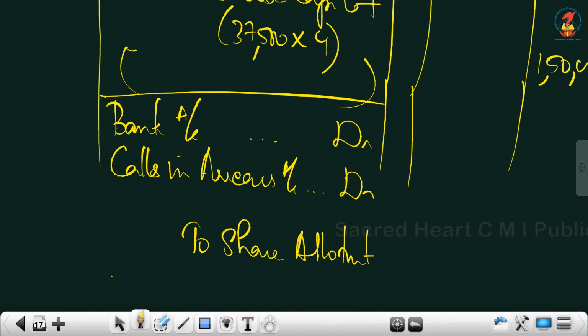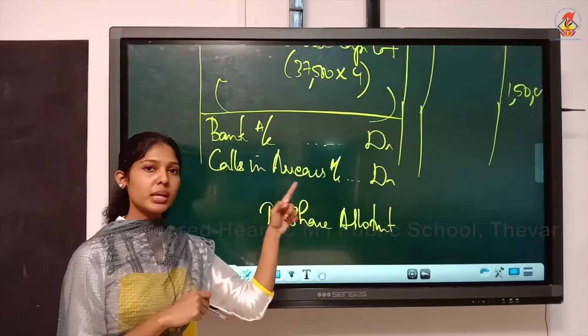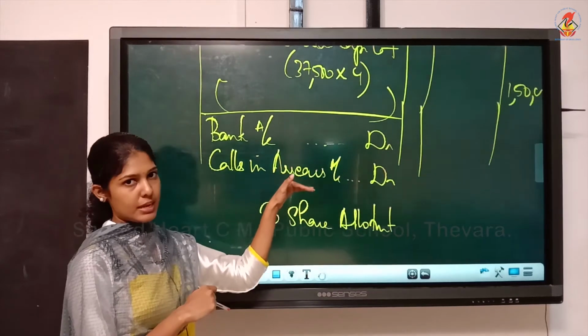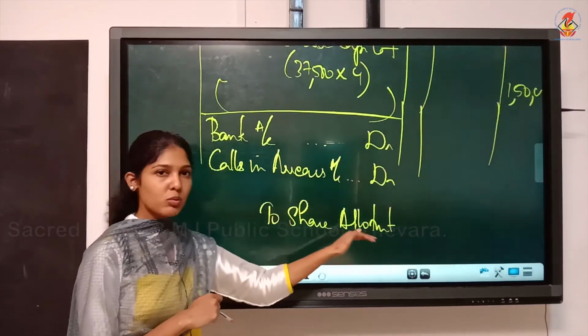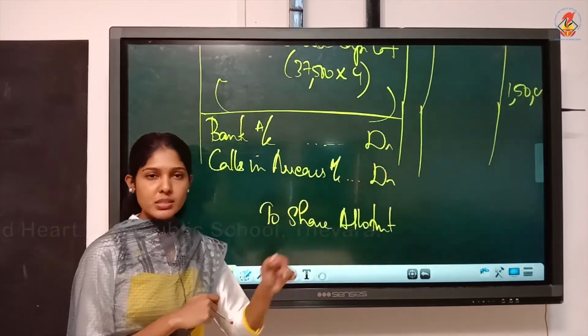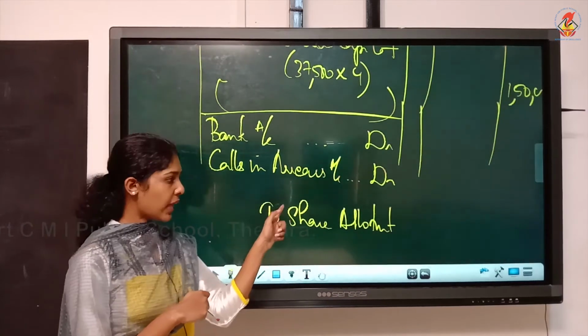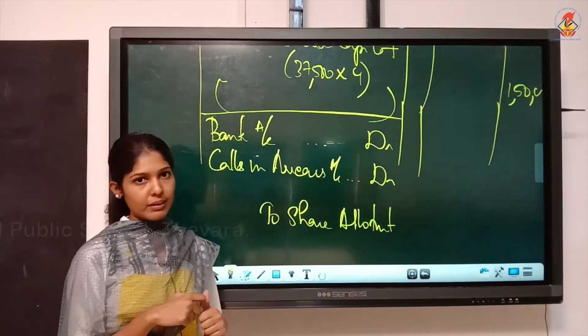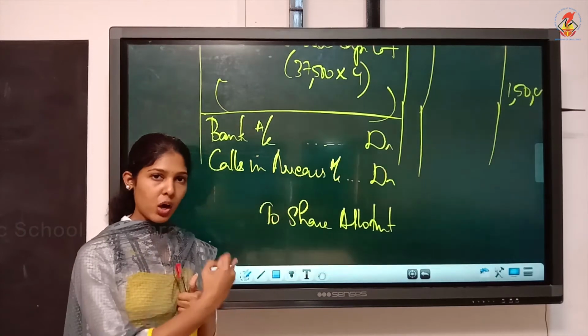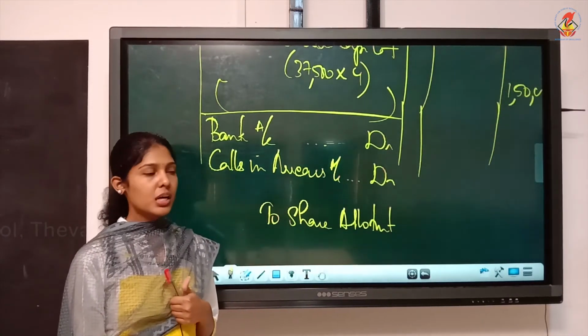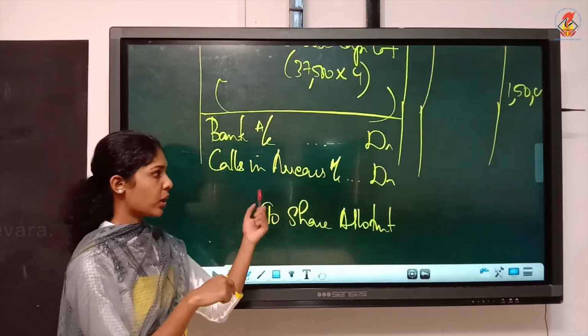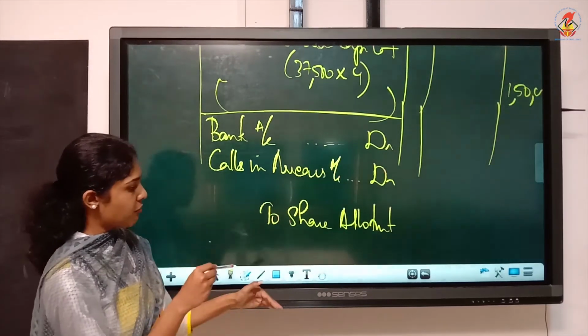Understood? With the bank entry, you will add calls in arrears and it must be debited because it is a receivable amount. It is an asset for the company. So we will debit it. Then, why did we write it with the allotment journal entry? Because here calls in arrears is coming with allotment. Then with the first call also we will write. That person didn't pay allotment and first call money. So with both entries, you will have to write calls in arrears. Okay, this is how you have to write.